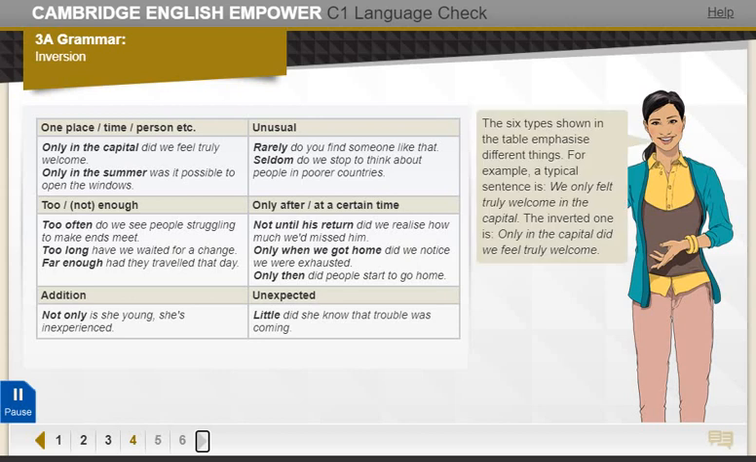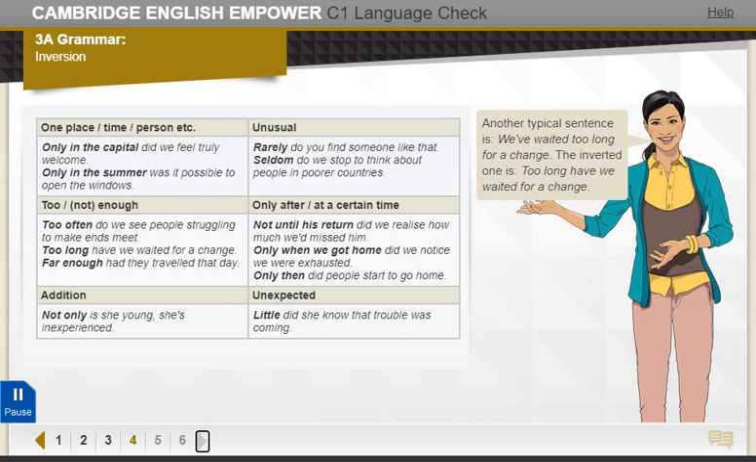The 6 types shown in the table emphasize different things. For example, a typical sentence is, "We only felt truly welcome in the capital." The inverted one is, "Only in the capital did we feel truly welcome." Only in the capital goes at the beginning to emphasize the uniqueness of the capital.